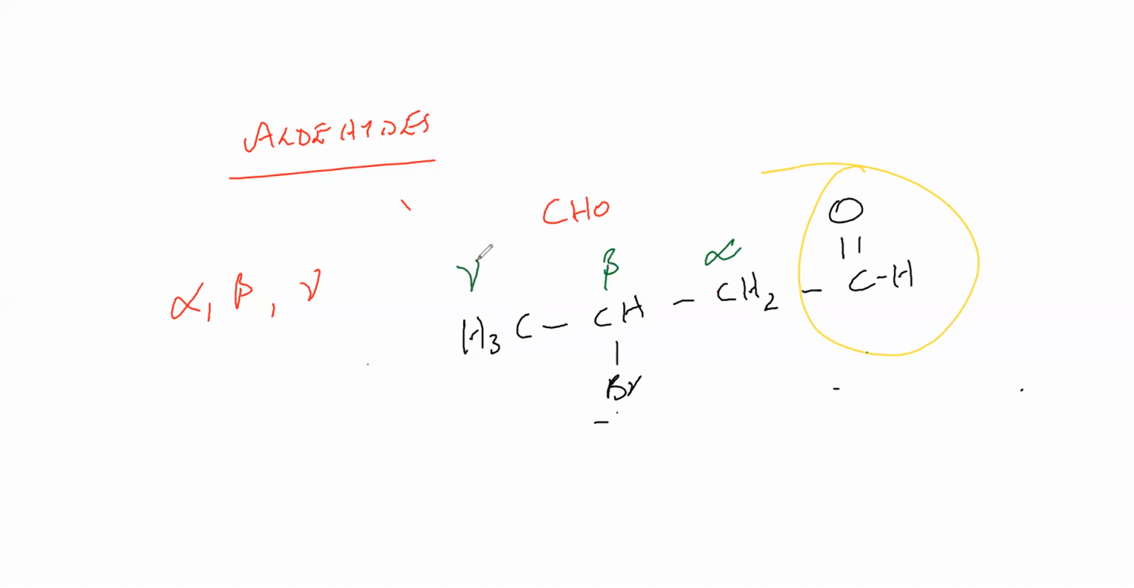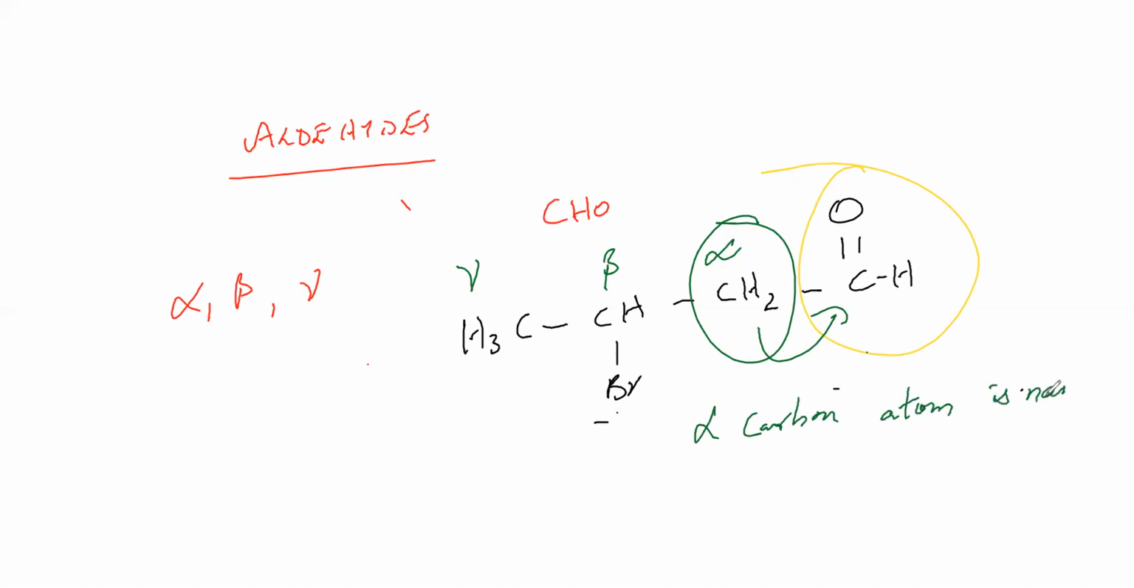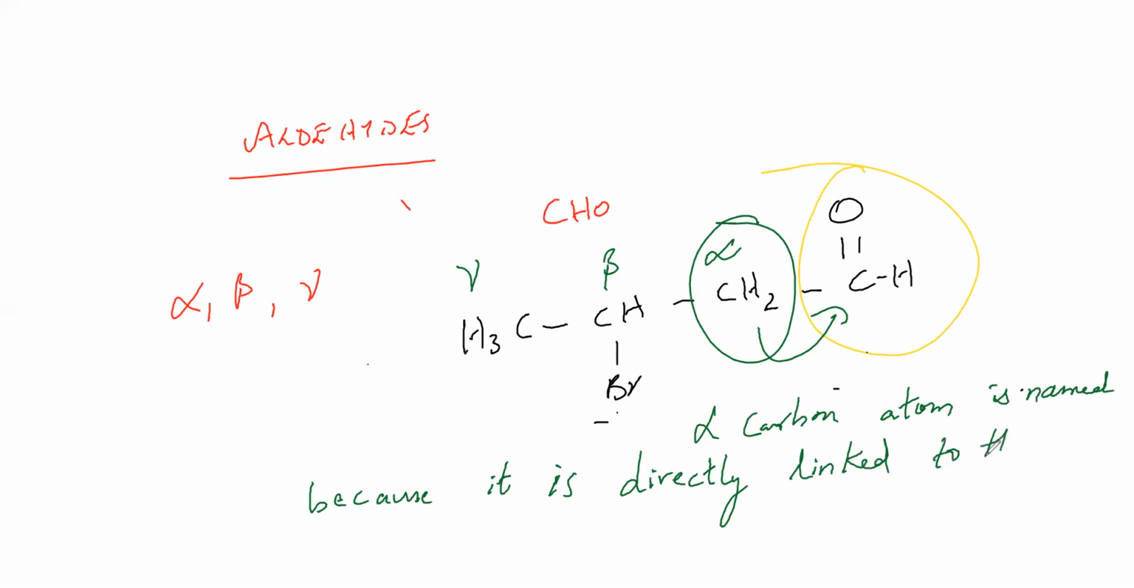Correct? So you should know what is the alpha group or what is the alpha carbon atom. So the alpha carbon atom is nothing but the one which is directly linked to the CHO group. What is this alpha carbon atom or alpha group? I'm just writing it down so you'll understand: it is directly linked to the carbon atom.